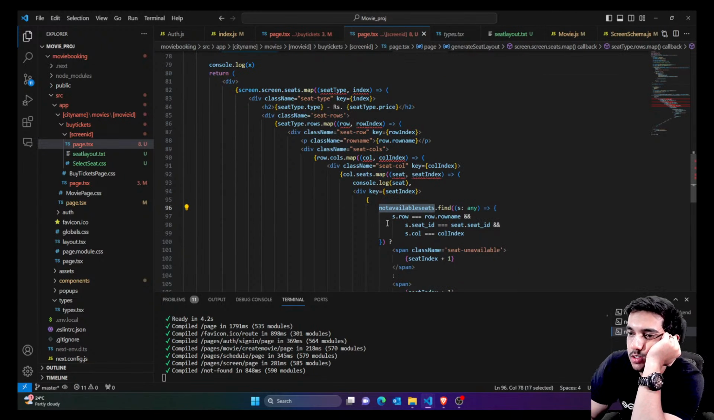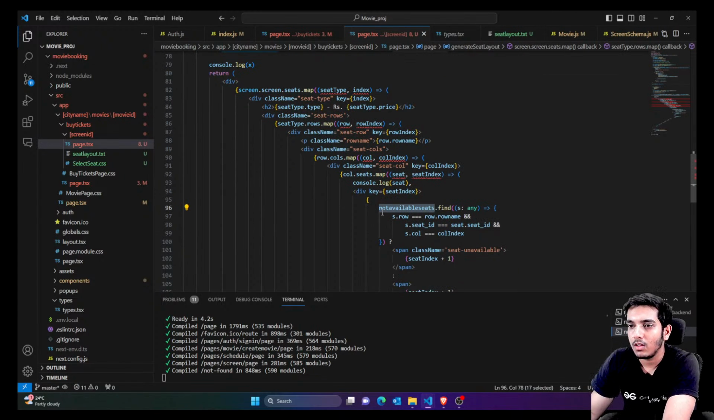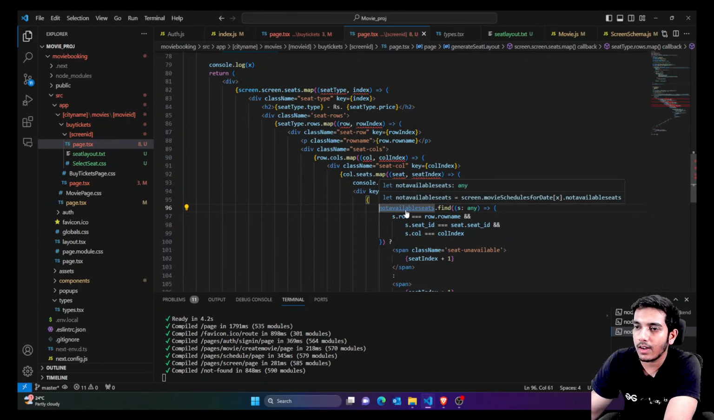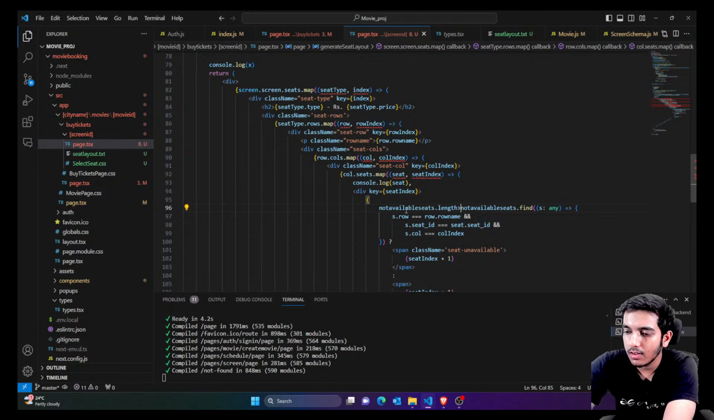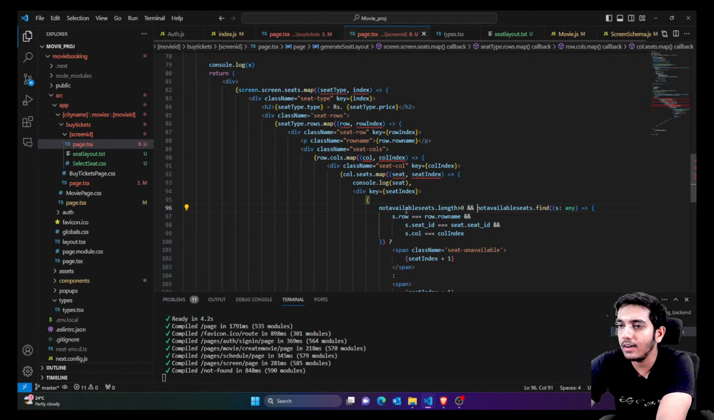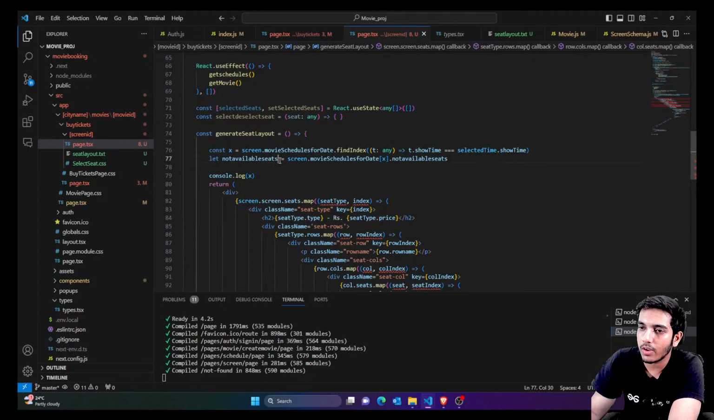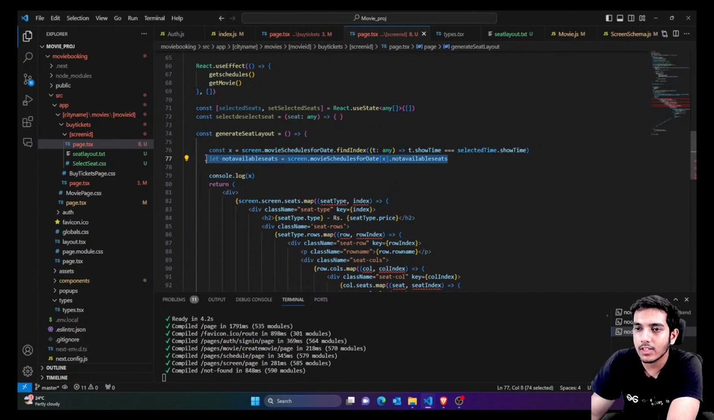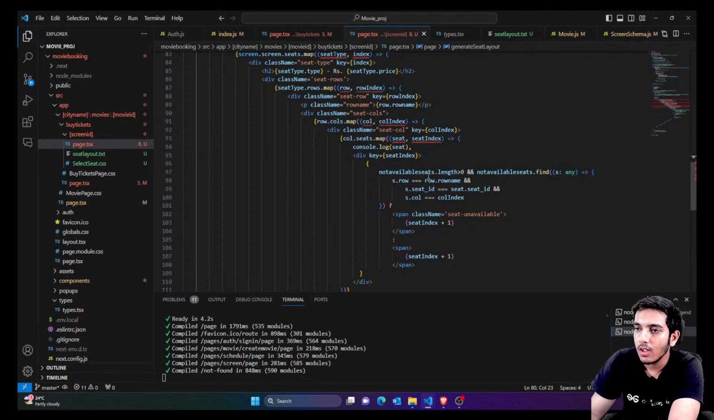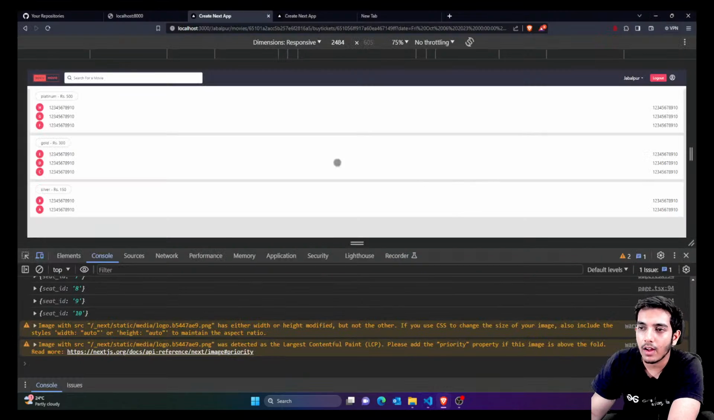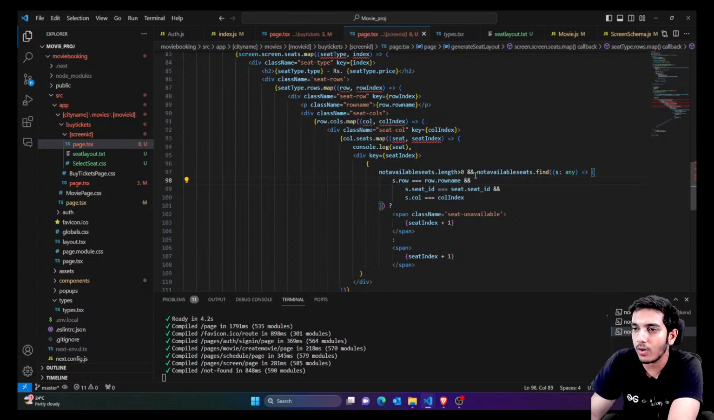Okay, so I'll just say that not available seats dot length greater than 0 and end. It's like this. Okay, so now I think it must work properly. Actually the naming was incorrect here. The naming was incorrect. Now it would work properly, and here actually now I don't need this.